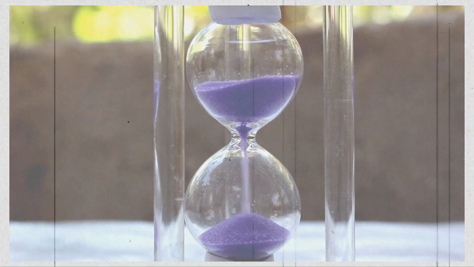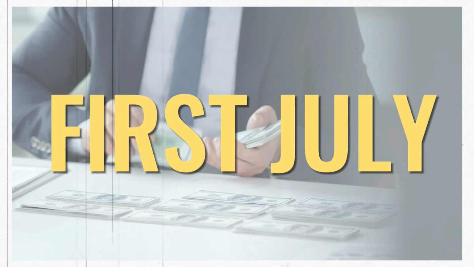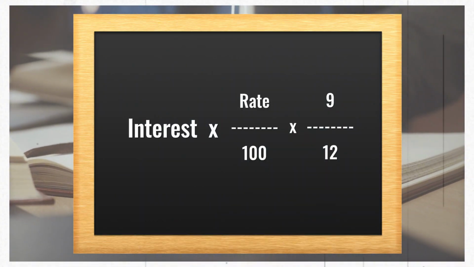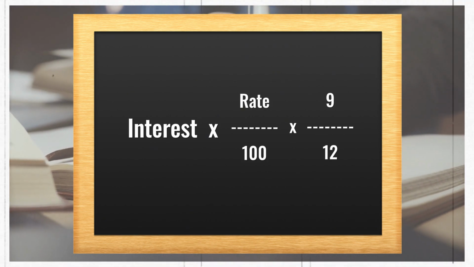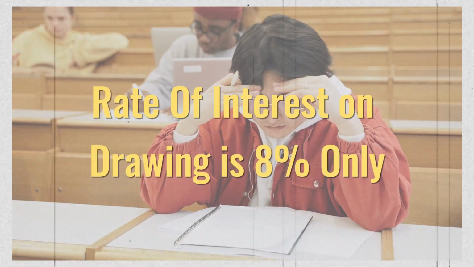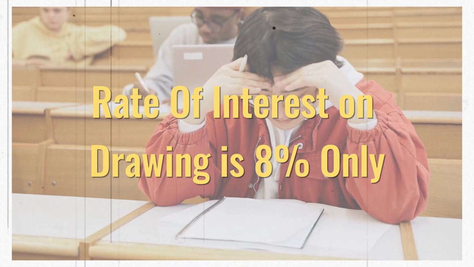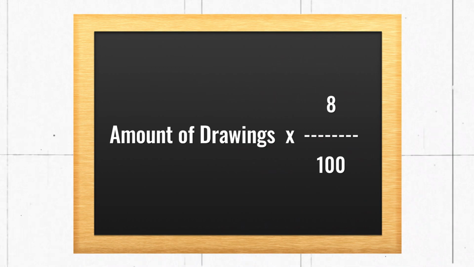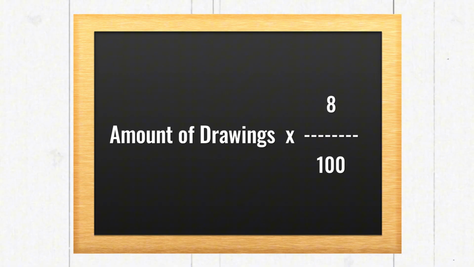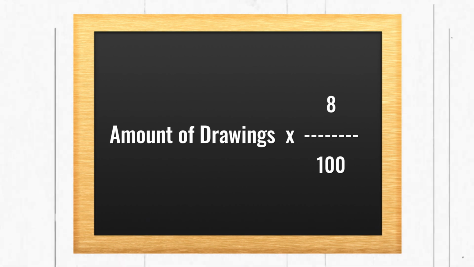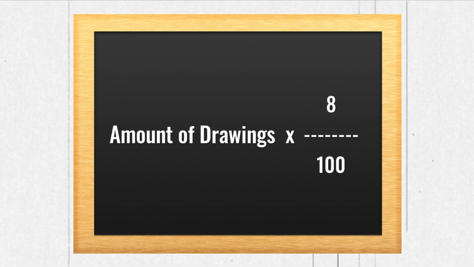What does that mean? It simply means if the partner has withdrawn the amount on 1st July, obviously we will calculate the interest by multiplying with rate upon 100 and multiplied by 9 upon 12, because from 1st July till 31st March there are 9 months. But if the question says that the rate of interest on drawings is 8% only, no per annum, then you will not multiply it with 9 by 12. So the formula will simply become the amount of drawings multiplied by 8 upon 100. As simple as that. Is that clear? You need not multiply it with 9 by 12. The month's calculation will not be done if there is no per annum written.